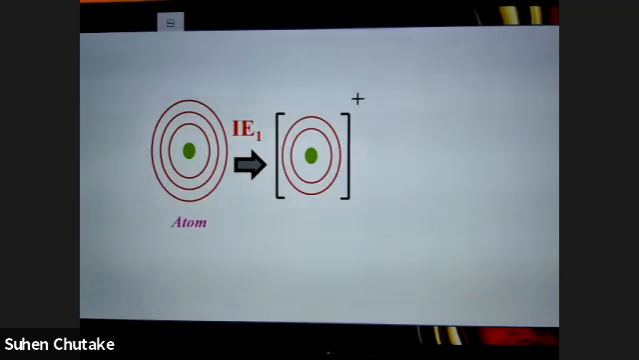So what did you understand by ionization enthalpy? It is the amount of energy required to remove an electron from an isolated gaseous atom. What is the meaning of this isolated gaseous atom? What do you mean by this isolated gaseous atom?